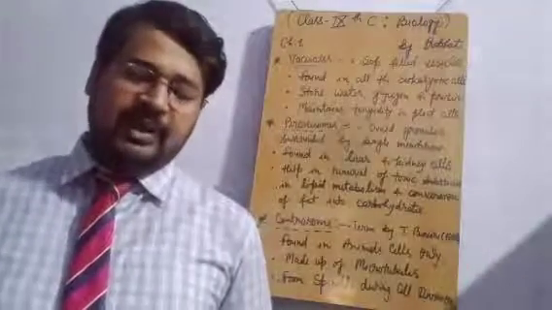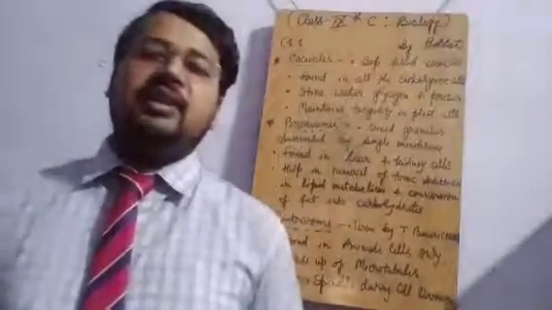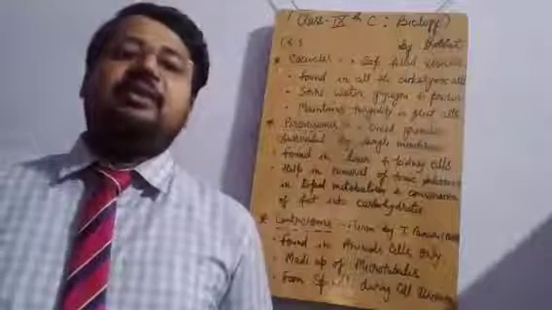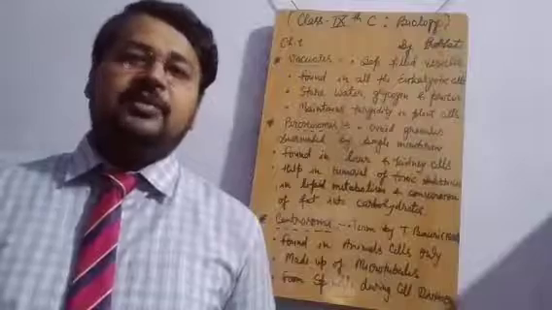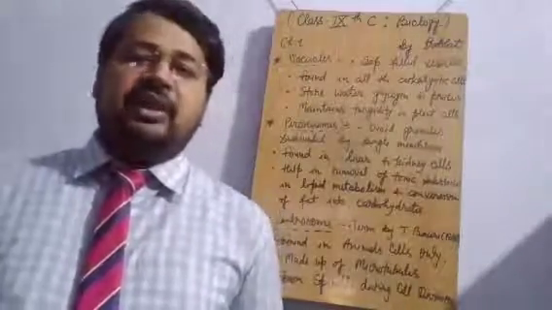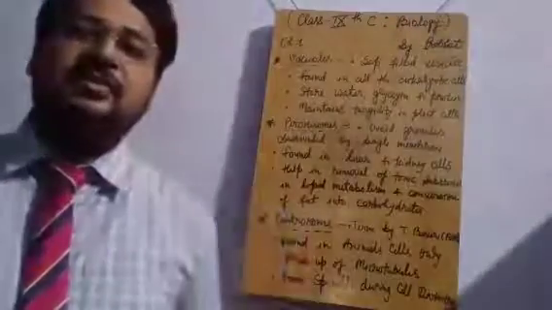Vacuoles play a key role in growth by elongation of the cell. I think elongation is clear to all of you. When there is a need to elongate the cell, vacuoles change their size and shape. And as per the size of the vacuole, the size of the cell also changes.